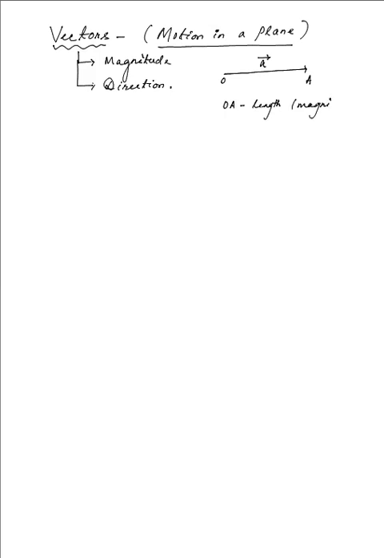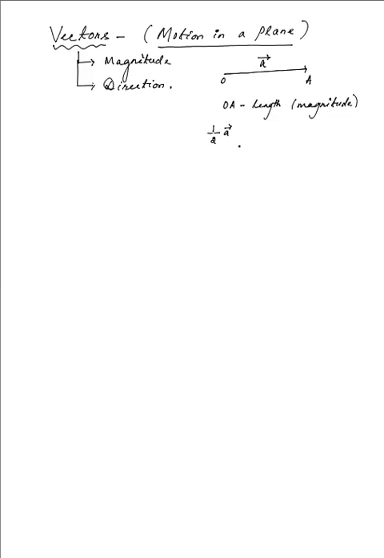So if we are to represent a vector, we represent it by a certain magnitude. Now if I say that I have a vector which is half of A vector, then obviously it will be directed along the same line, because the vector has a fixed direction of its own, but the magnitude is halved.